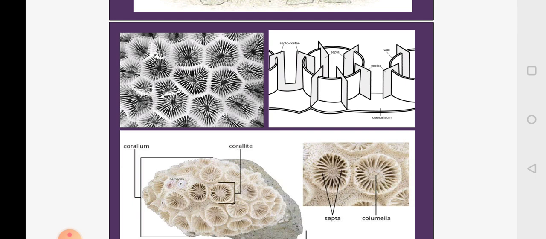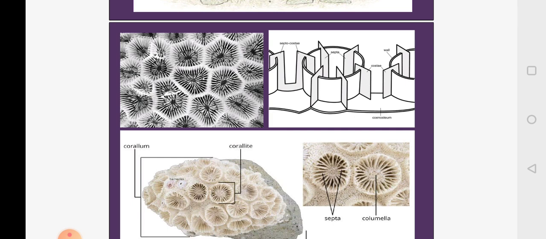So if you look at the third picture, there are two parts, A and B. In the first one, you are seeing the gross picture of the coral. In the second one, you can see a corallite, that is, a cup built by a single polyp. The wall of this cup is called the theca.